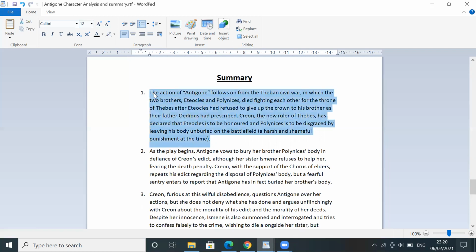This paragraph itself is the whole story of the play. It is everything. It is A to Z in the play. This is what happens in the play, all the way from the beginning to the end.